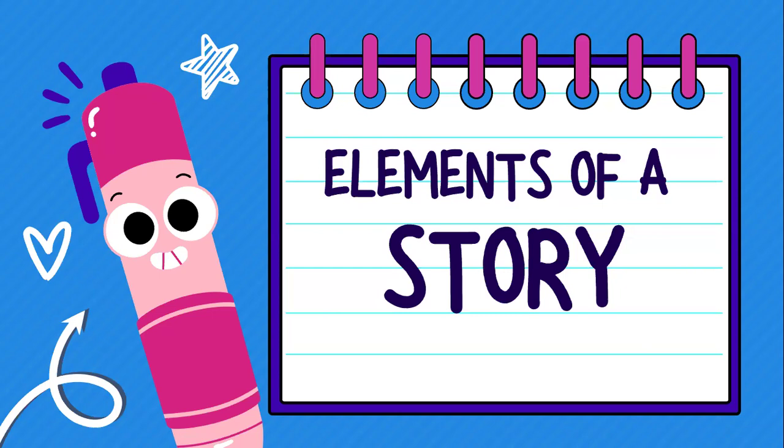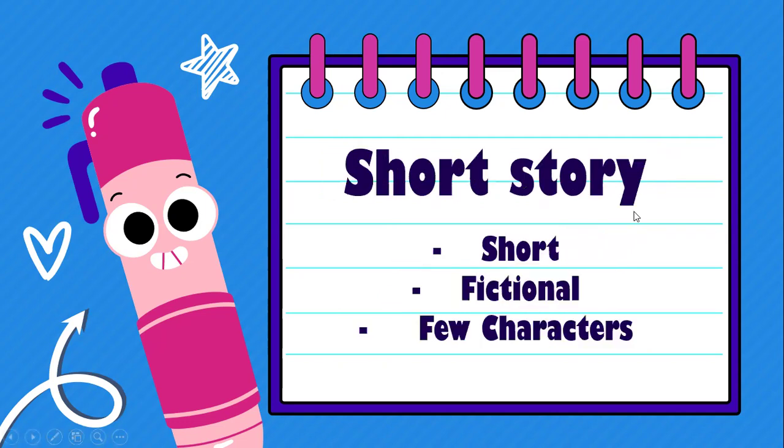So, at the end of this session, we should be able to first identify the key elements of a story and, of course, recognize the role of the elements in creating engaging stories. In order to do that, let us first define what a short story is.